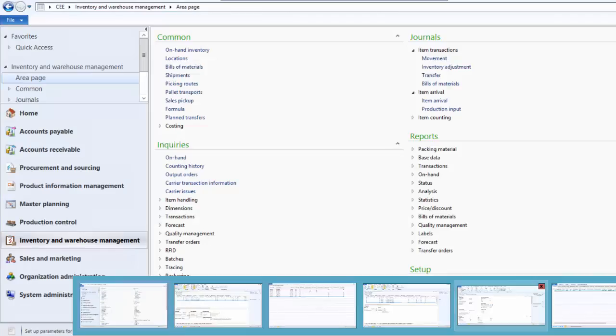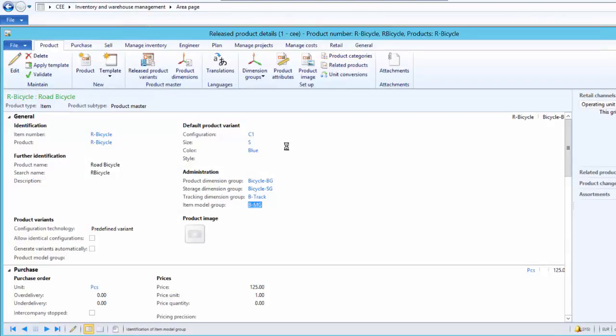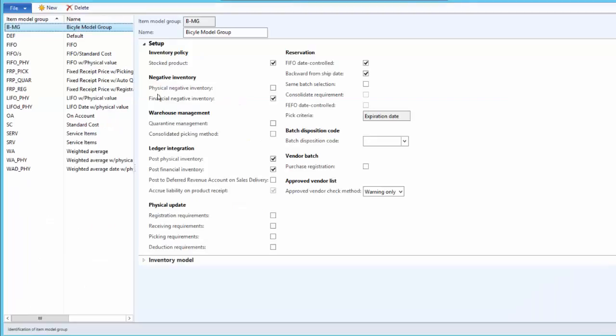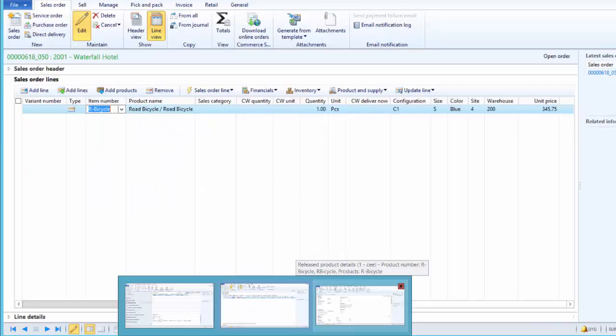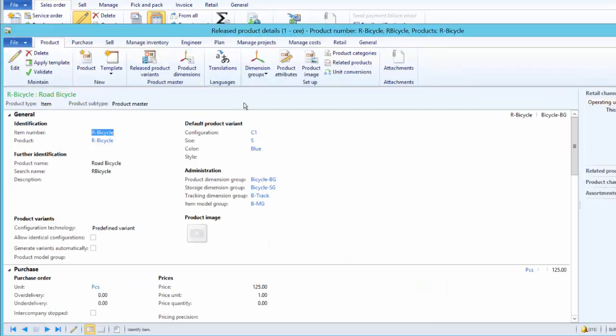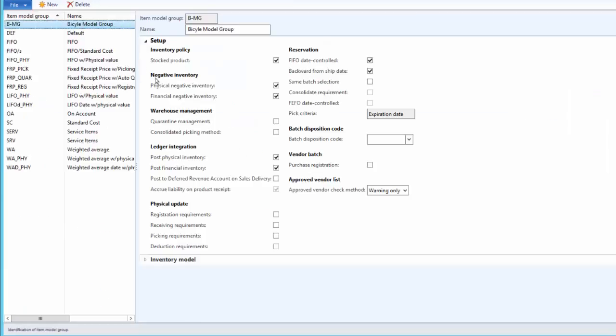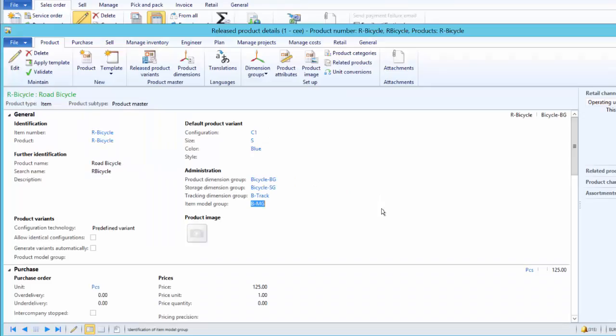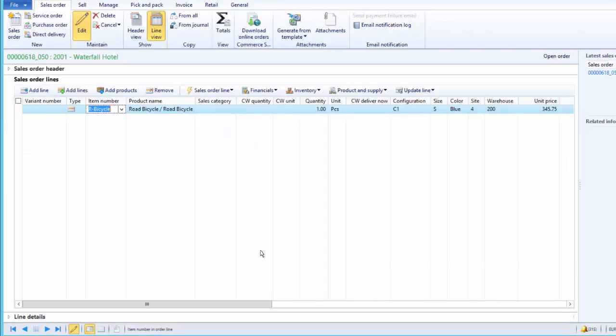And one more thing is that under the item model group, we have a parameter called physical negative inventory. Let us first enable the physical negative inventory. If we go to the released product form, we have an item model group. Click on the item model group, and under the negative inventory field group, we have a physical negative inventory checkbox. So if we check this, we can pick more of the item than what is available in the system. Let's look at the demonstration.